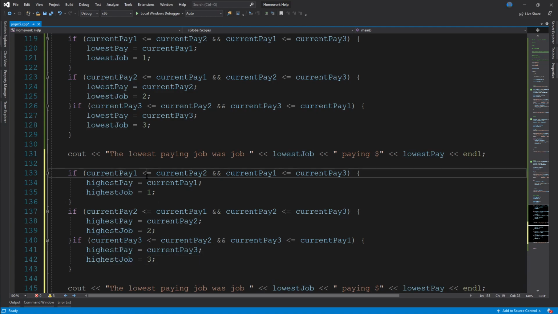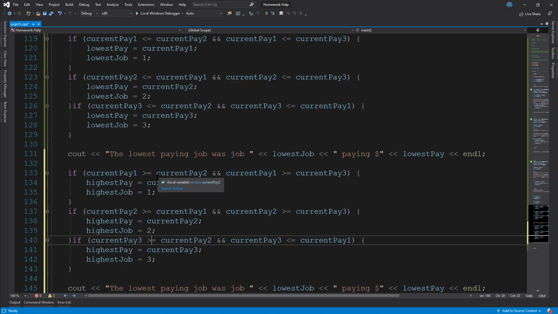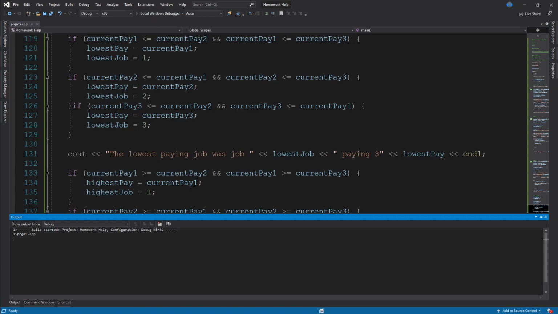All right, and then change all of these less thans to greater thans. Two more. And that should do it.